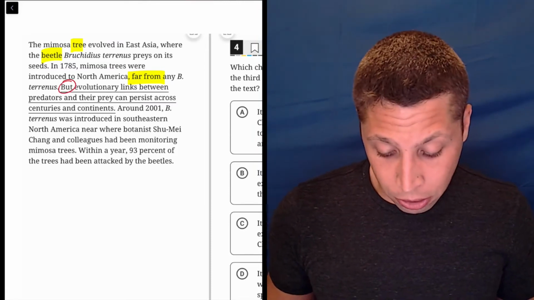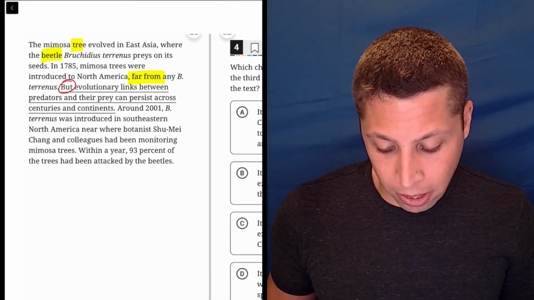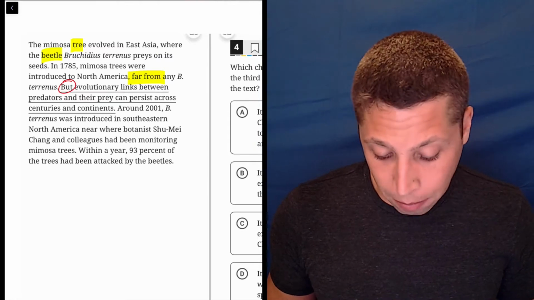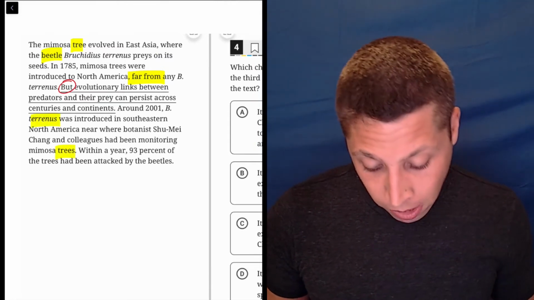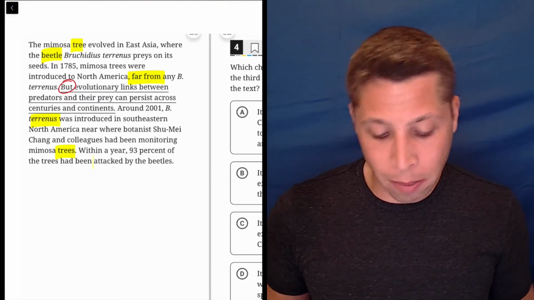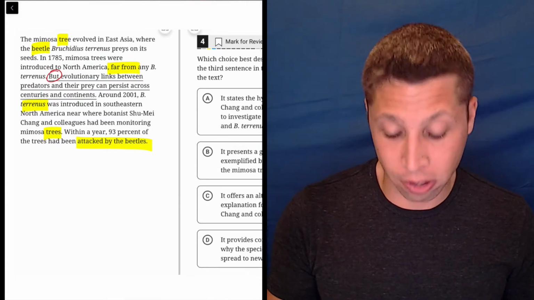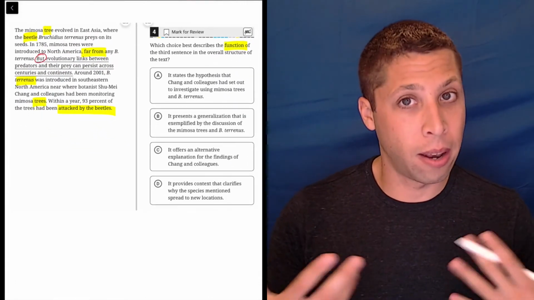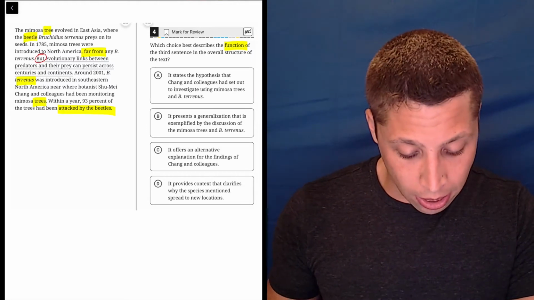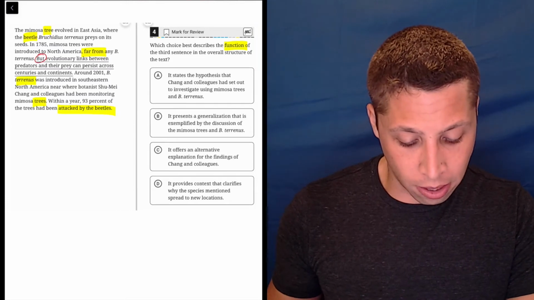Around 2001, B. tyrannus was introduced in southeastern North America near where botanist Xu Chang and colleagues had been monitoring mimosa trees. So beetle meets trees. Within a year, 93% of the trees had been attacked by the beetles. Okay, so beetles attacking these trees no matter where they are. So there are two answers to number 4 that I think can be eliminated pretty confidently. C and D.